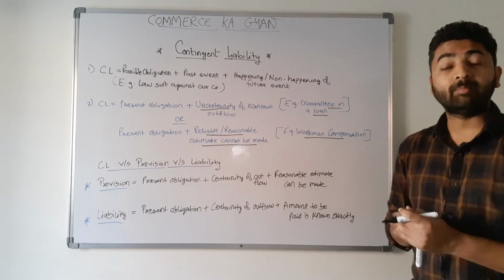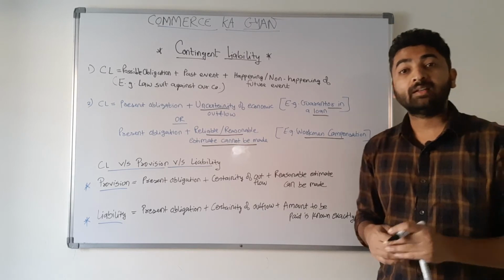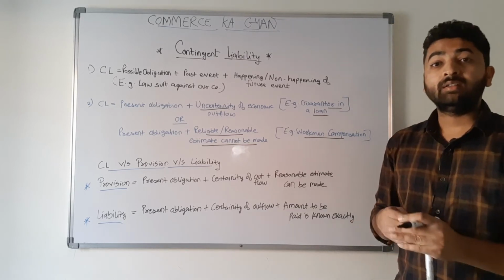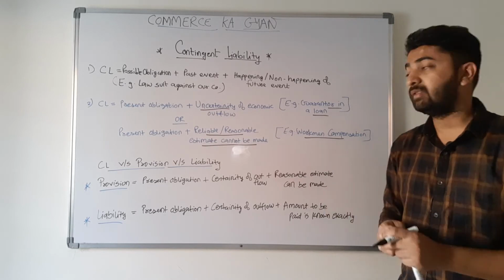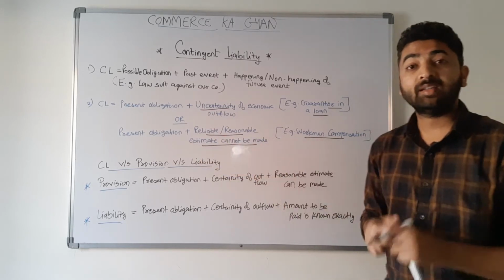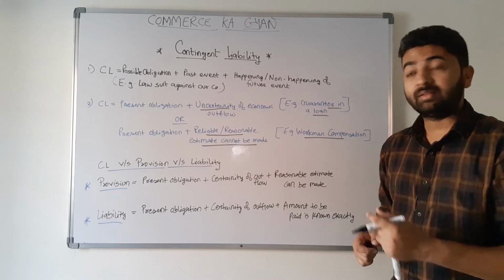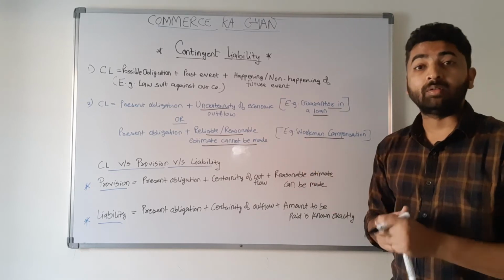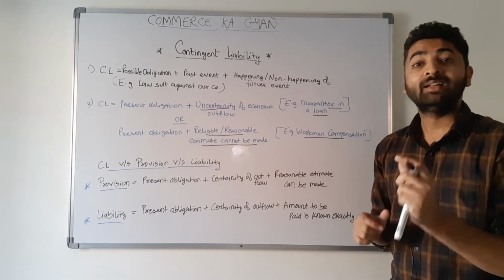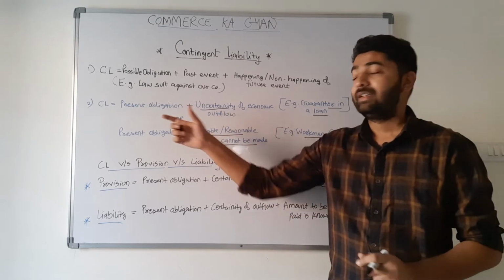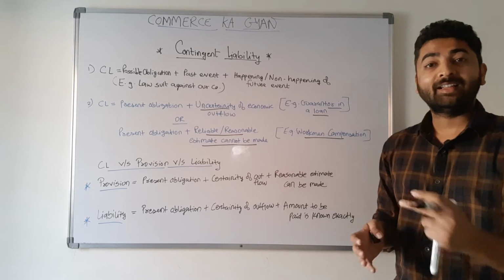For example, workman compensation: if we have to pay a worker any amount because he got injured during office hours, now we have a present obligation, but what will be the amount? We also have an economic outflow, but we cannot estimate the amount of the economic outflow, so we will treat it as a contingent liability.